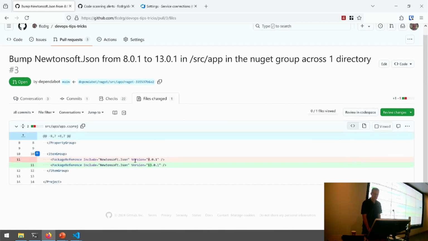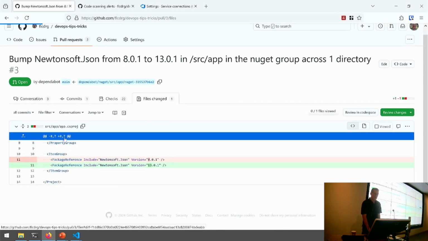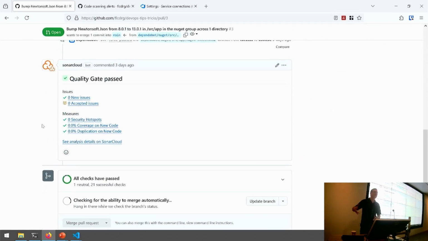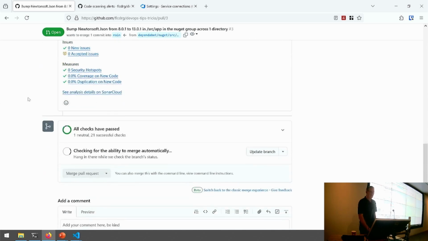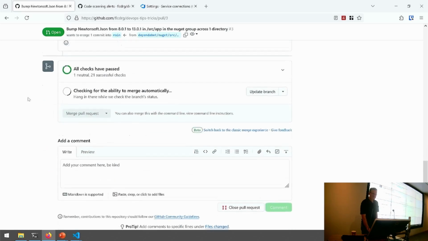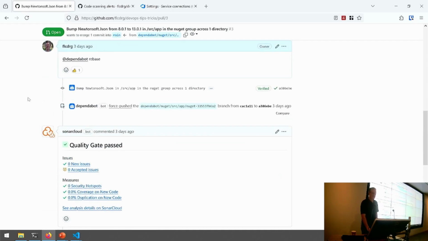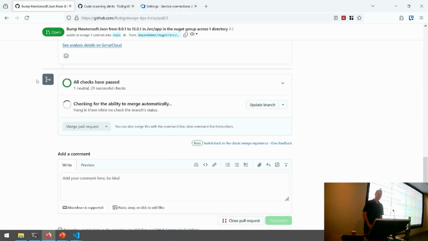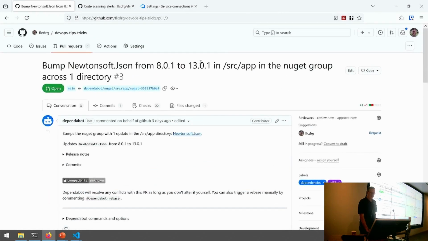There's the change, it's bumped that version number up there. And because it's a pull request, it's also run any other workflows I've got set up. So I've got SonarCloud set up here. I went a bit crazy clicking through all those different static analysis tools before I tried to find out how many I could set up on the same repo. And if I've got other build and test stuff, that would all run here as well. I could even set this up to automatically merge if all those passed, if I wanted to. But yeah, that generates that automatically.